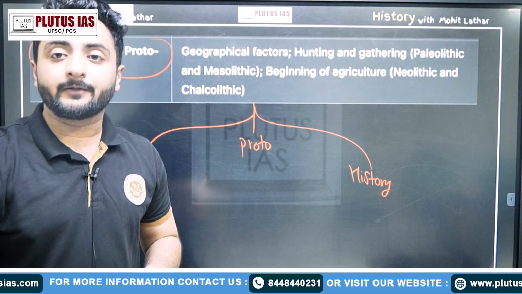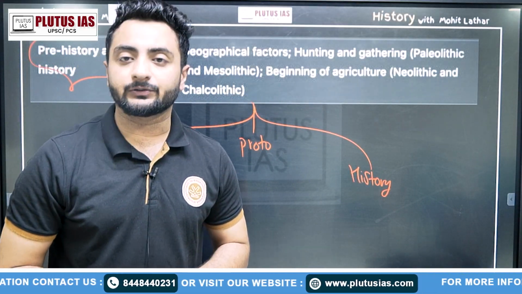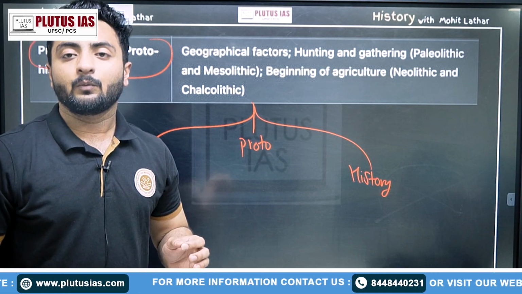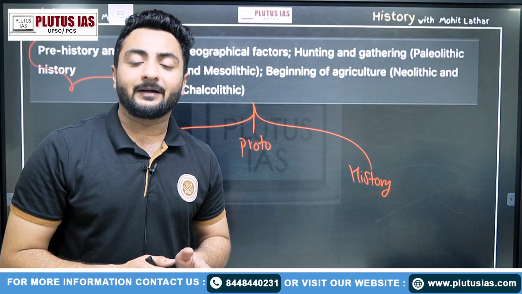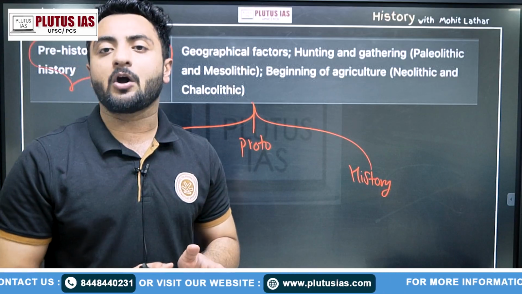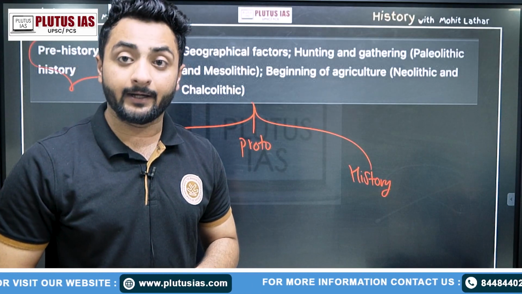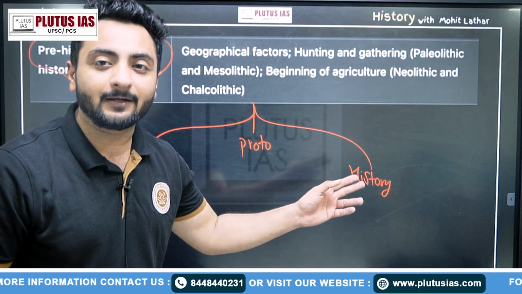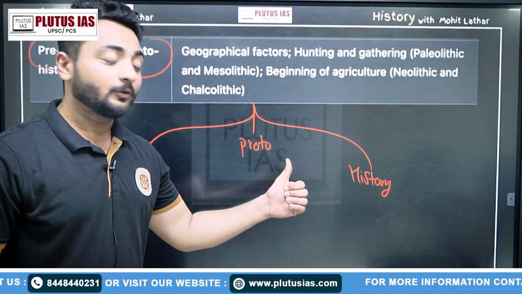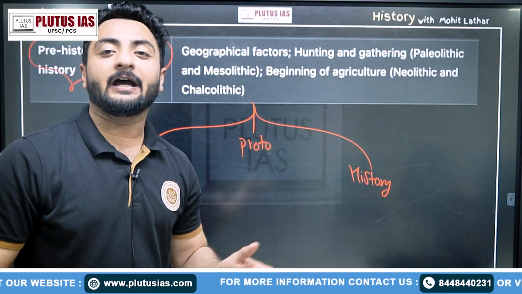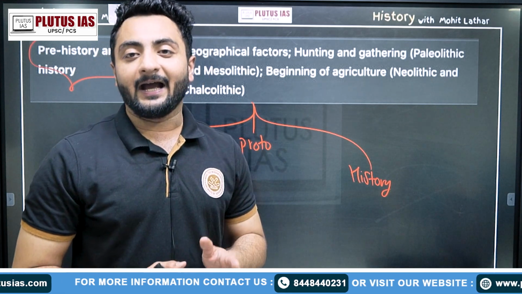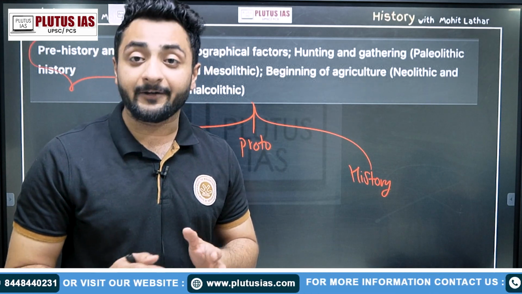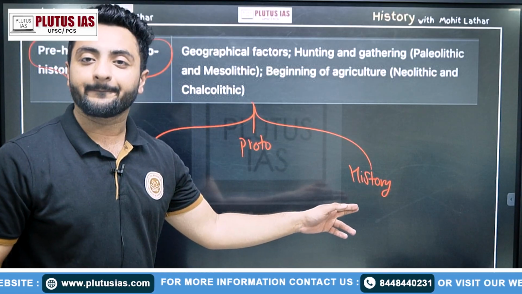Prehistory is that period which has no written records, while protohistory is that period in history which has written records, but those written records are not yet deciphered. And as I speak, every second that passes becomes history in itself. So the period from which we have historical records, and we can decipher them, we have read them, is known as history.